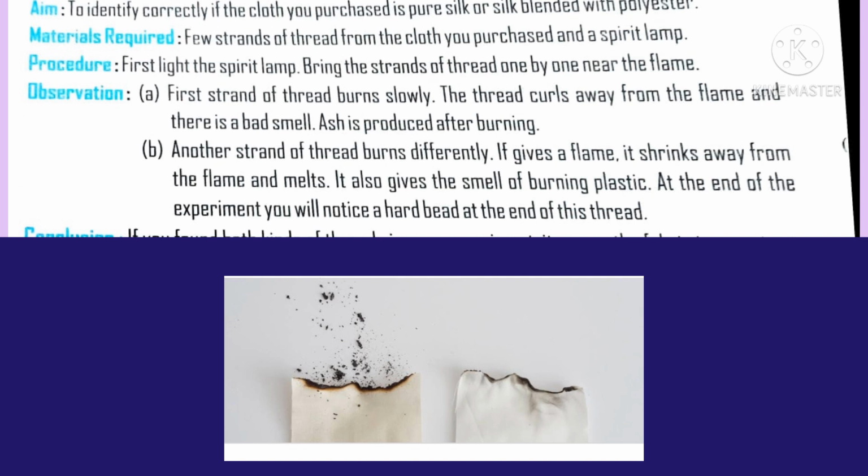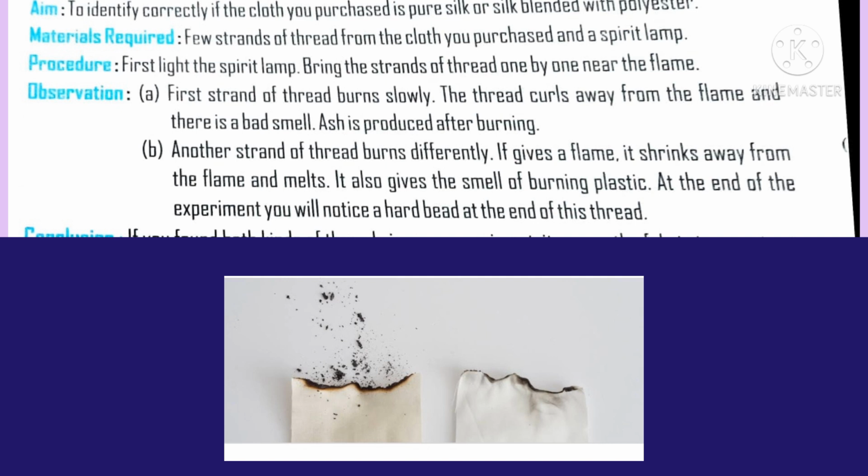If it is natural and a pure silk, then it burns with a bad smell and ash is also produced. While burning the pure silk, the thread of the cloth curls away. But if the material is synthetic silk, while burning, it gives plastic smell. Synthetic silk shrinks and also melts while burning. While burning any plastic, we can see the appearance of thread-like materials along with the beads at its end. In the same manner we can observe in the synthetic silk also.